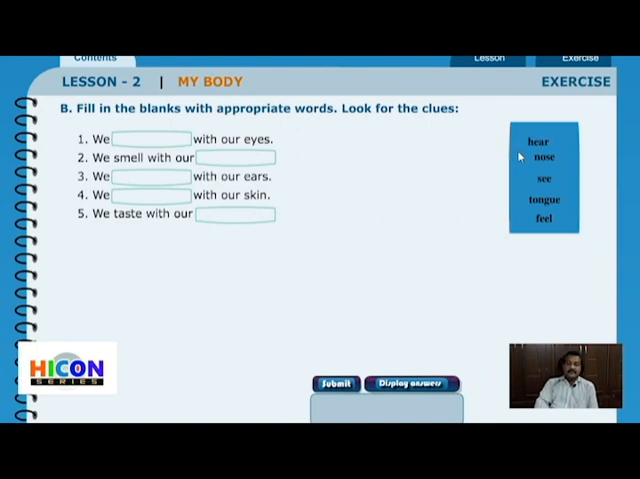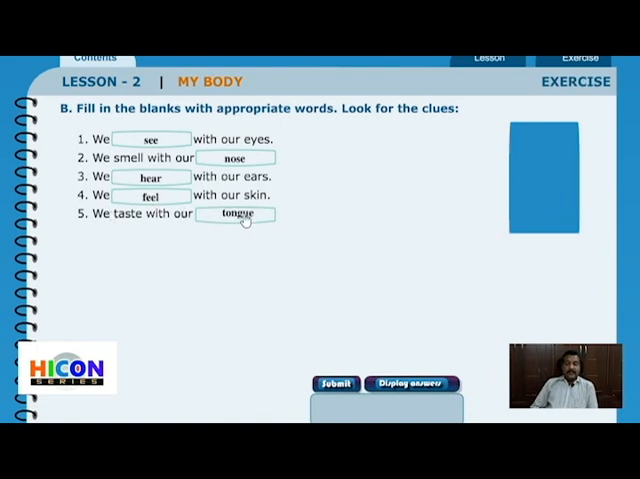Right. So the first question. We dash with our eyes. So what do we do with our eyes? We see with our eyes. We smell with our nose. We hear with our ears. We feel with our skin. We taste with our tongue.